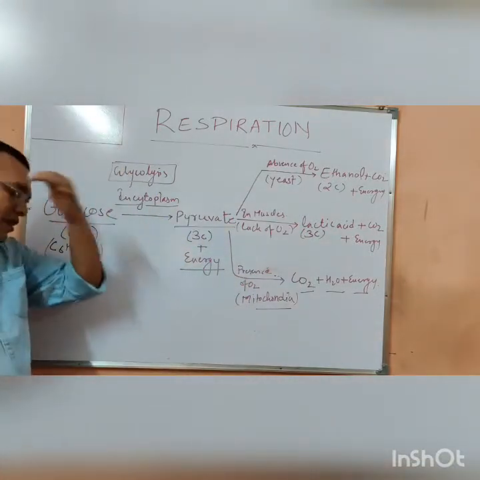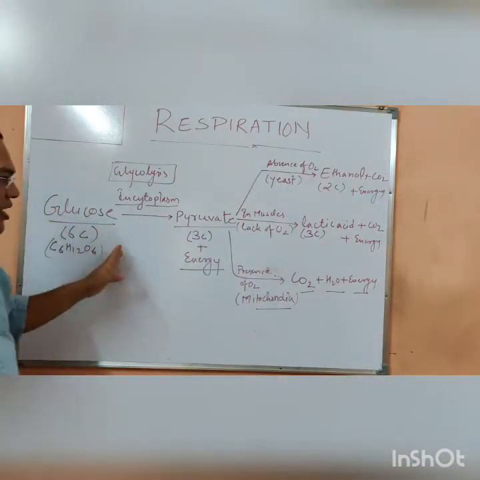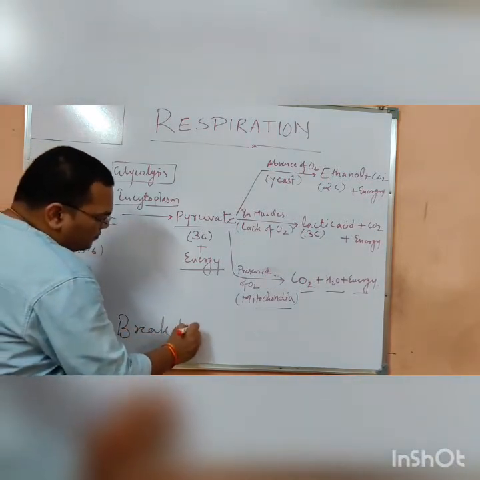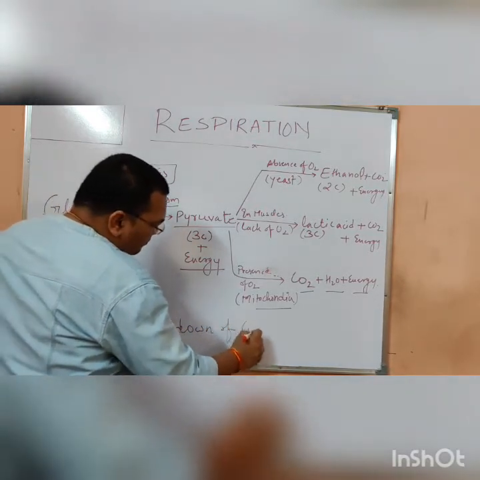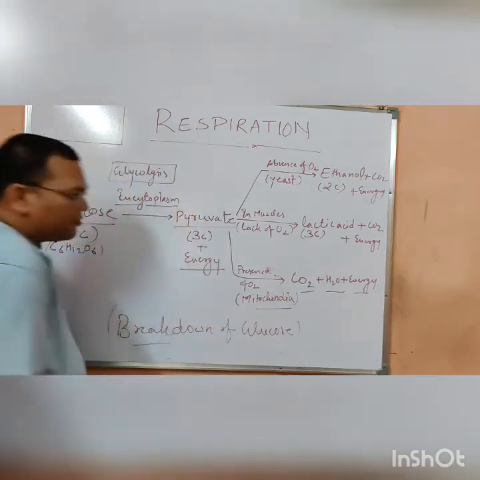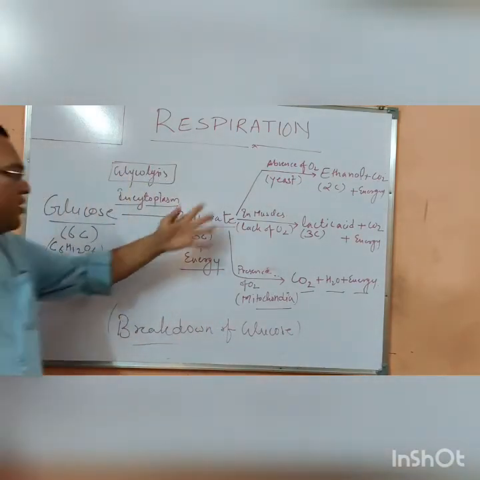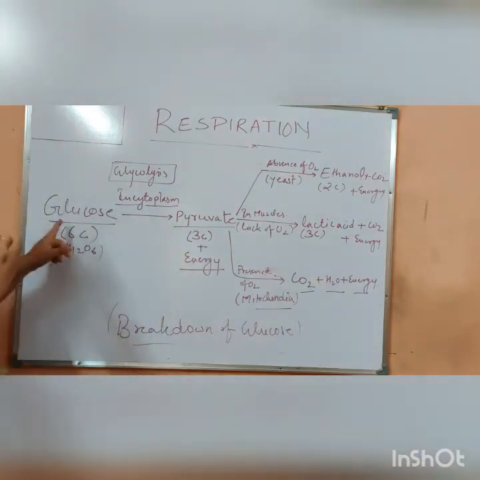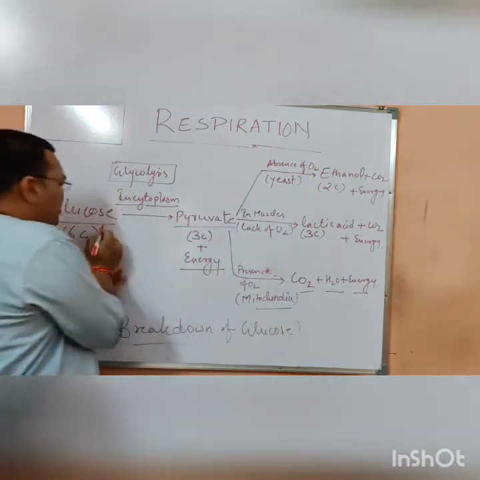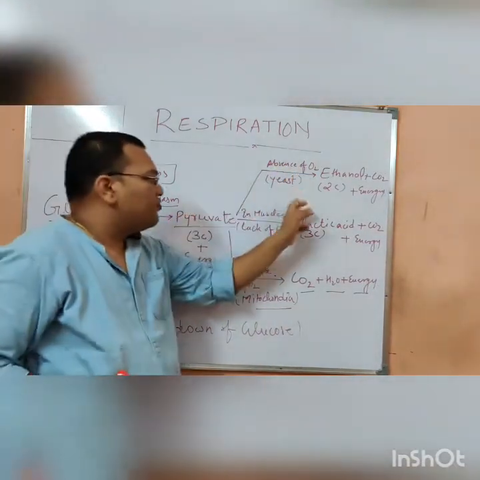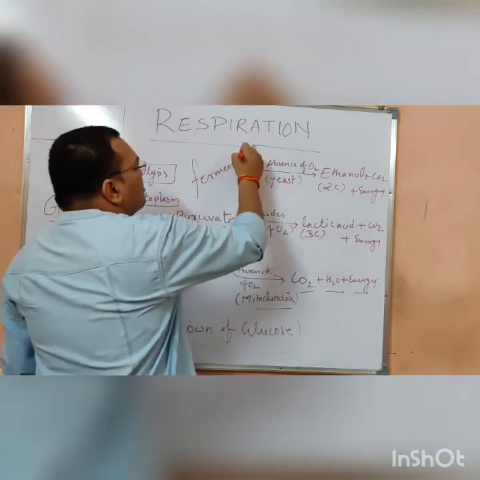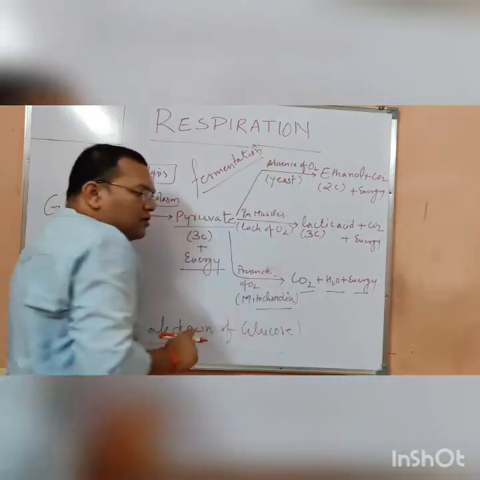So these are the 3 forms, the 3 ways in which the breakdown of glucose happens. Now that is common in all the organisms. Now in this process, the glucose is first converted into pyruvate, then in the absence of O2 in yeast, it becomes ethanol, and this is also known as fermentation.